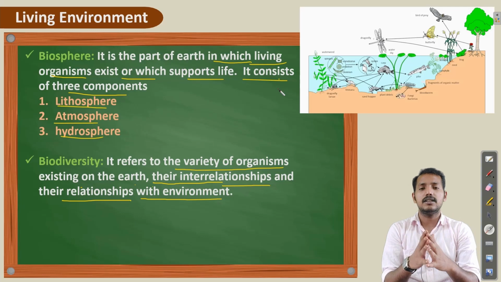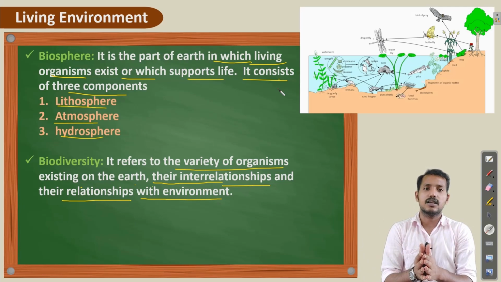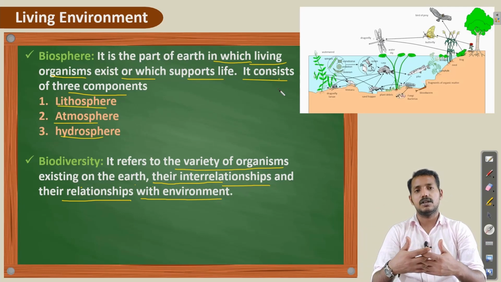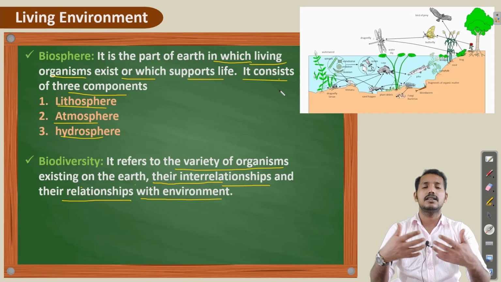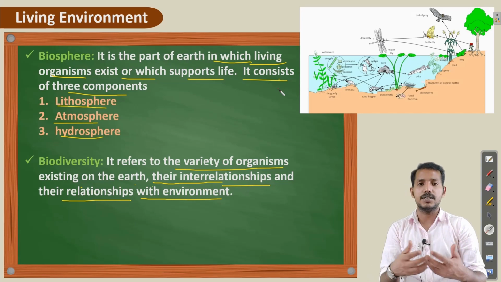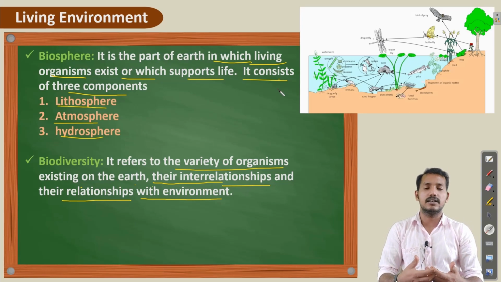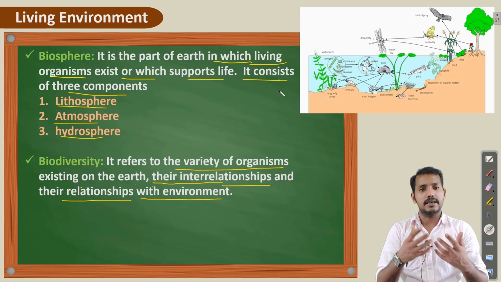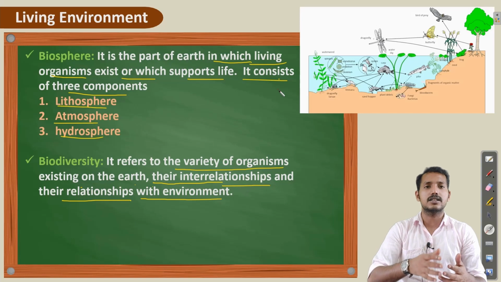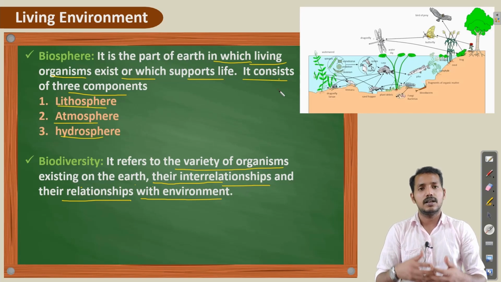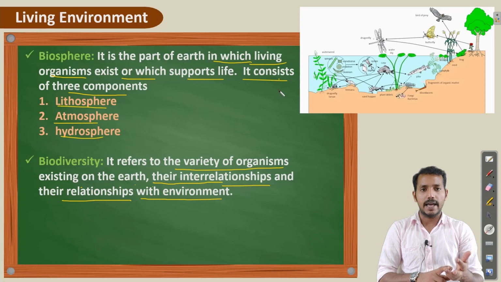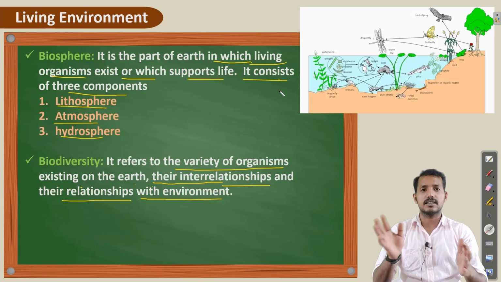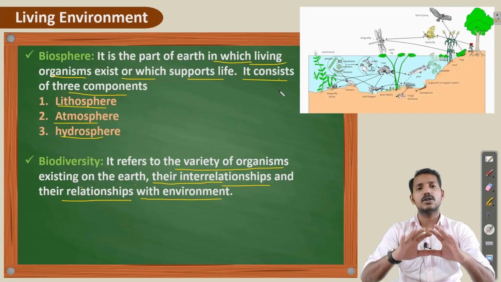That means there are different varieties of organisms and their interrelationships, because many organisms depend upon others for their basic needs. You may already have learned in lower classes about different kinds of relations like mutualism, symbiosis, etc. So there is their interrelationship as well as their relationship with the environment. That means they also depend on air, water and other non-living things. So that is called biodiversity.